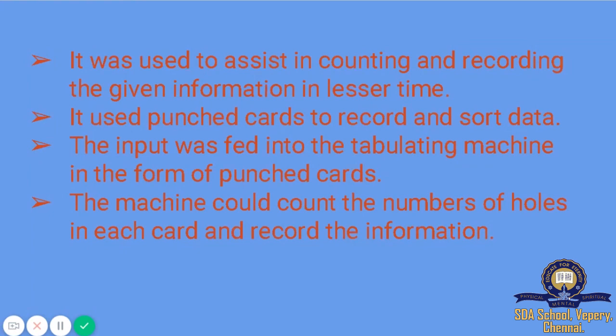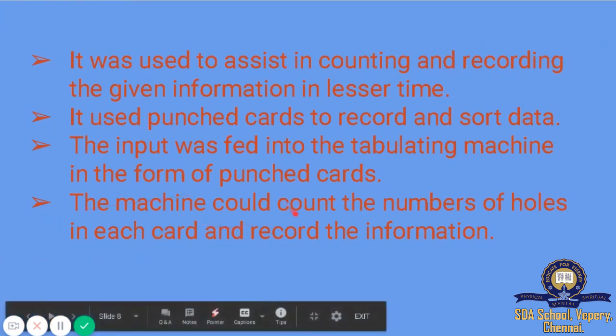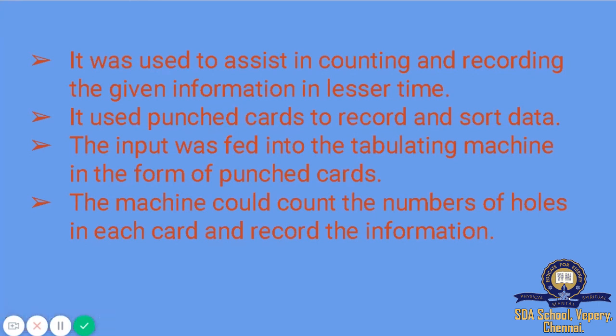The machine could count the number of holes in each card and record the information from that paper card.